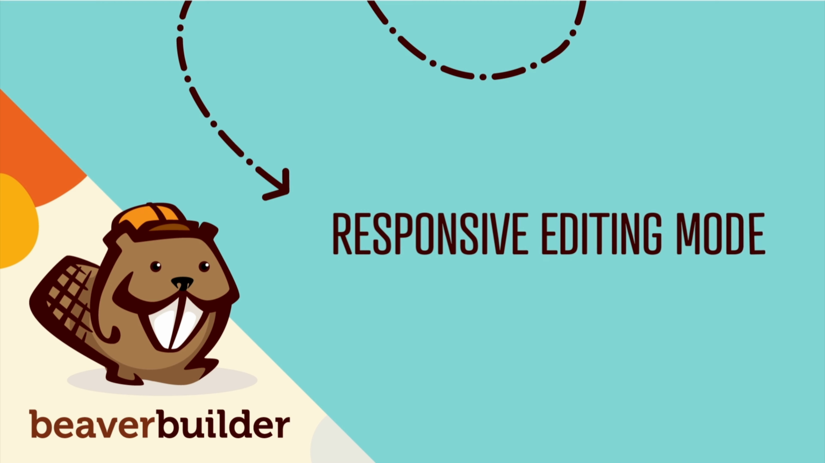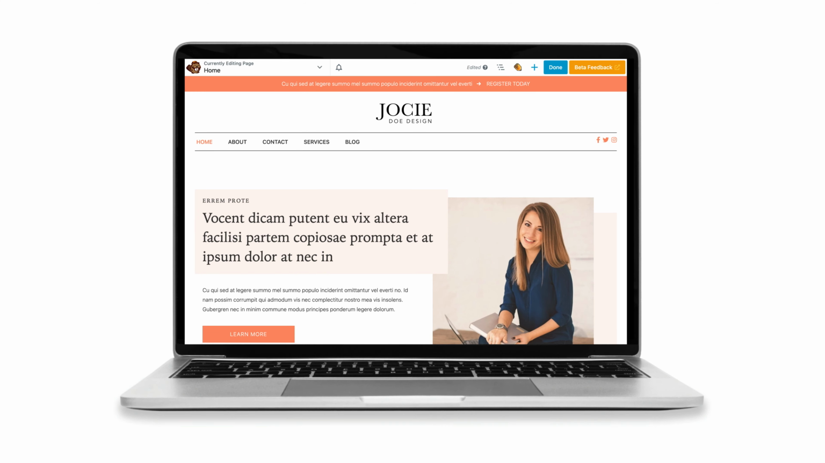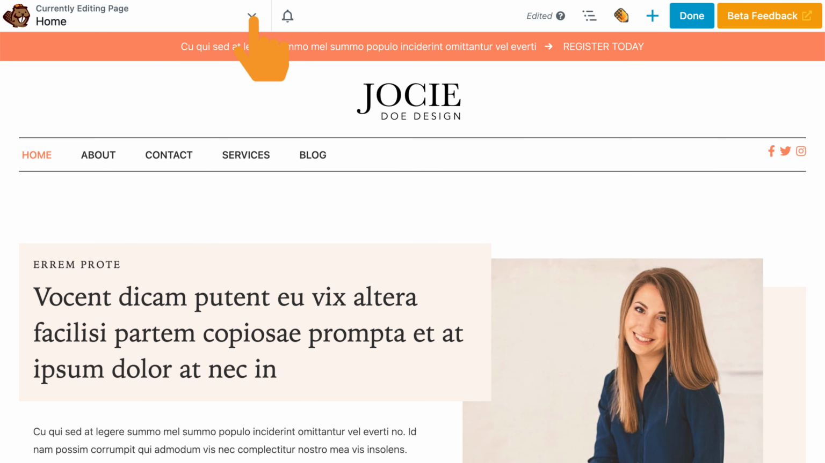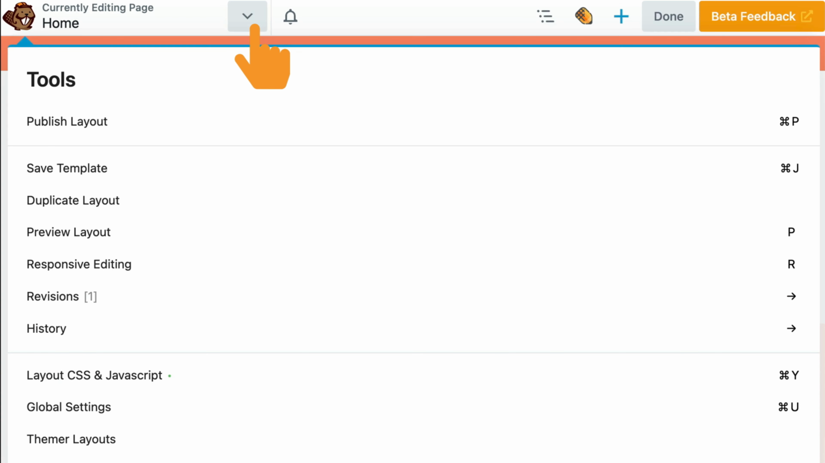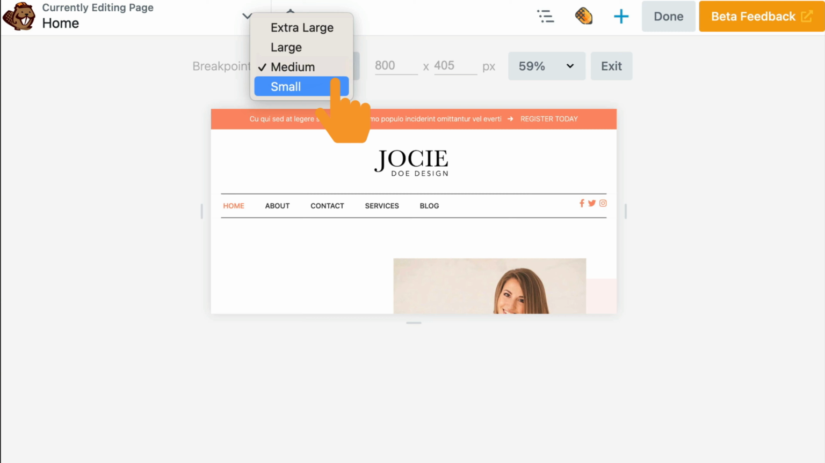First up, we have updated the responsive editing mode. Not only is the responsive editing mode more accurate, but you are able to see the whole page view, including any theme or layouts applied. You're also able to switch between device views and edit the styles for each view separately. You can click here on extra large, large, medium, and small.